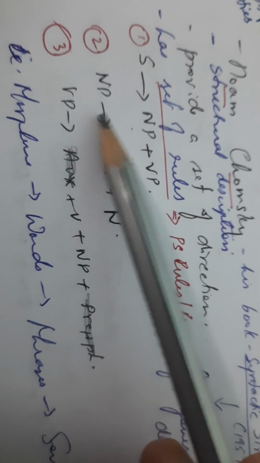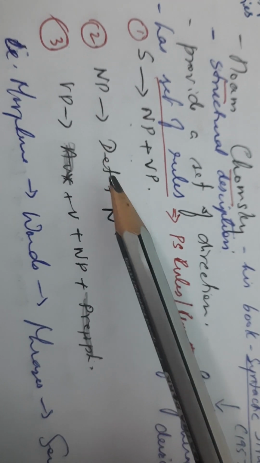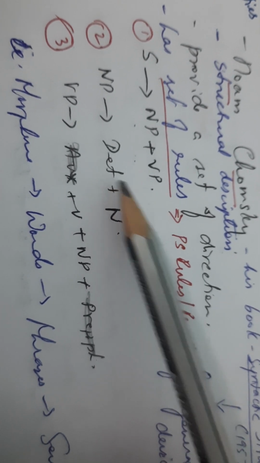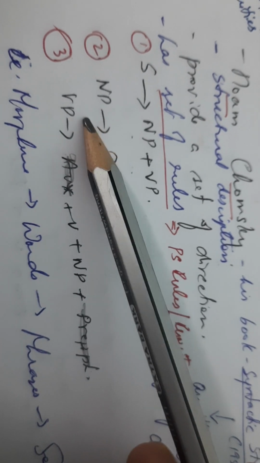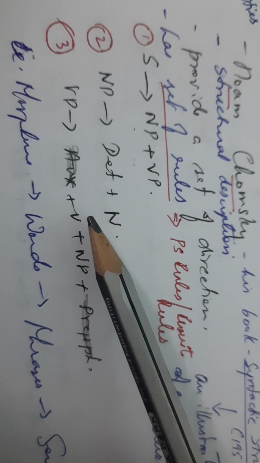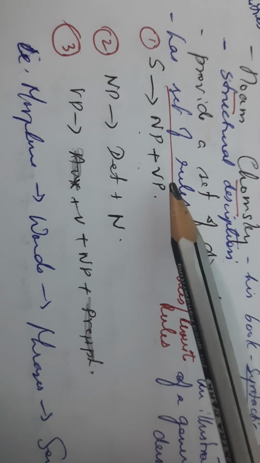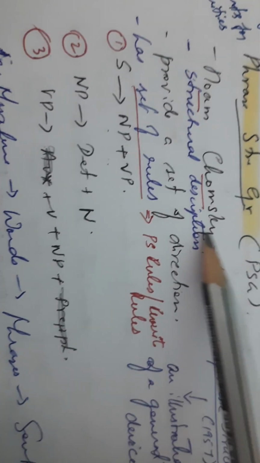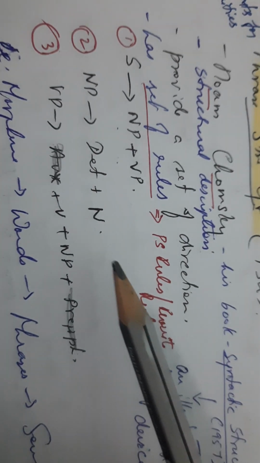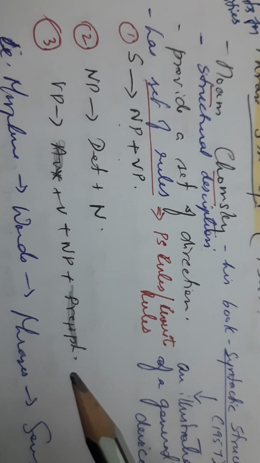In the next point, NP, that is noun phrase, is nothing but determiner plus noun, and VP, that is verbal phrase, is nothing but verb plus NP, noun phrase. This is what is set by Noam Chomsky in phrase structure grammar, and this is called PS rules or rewrite rules.